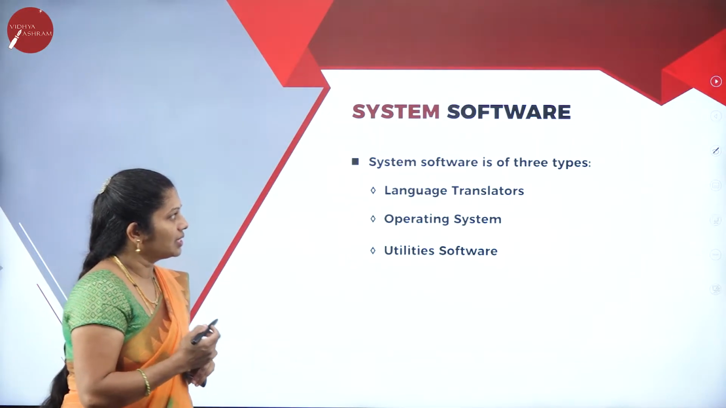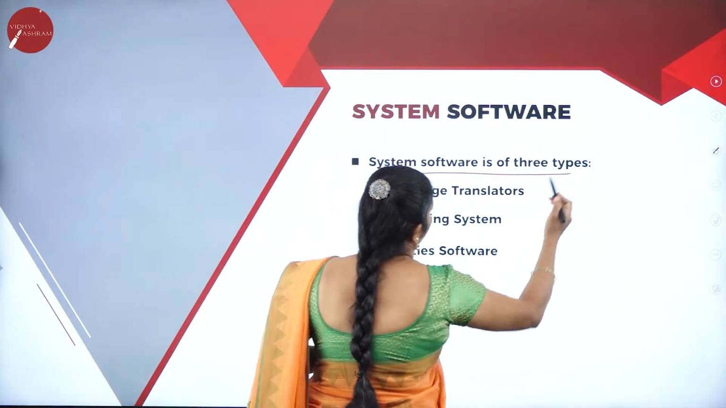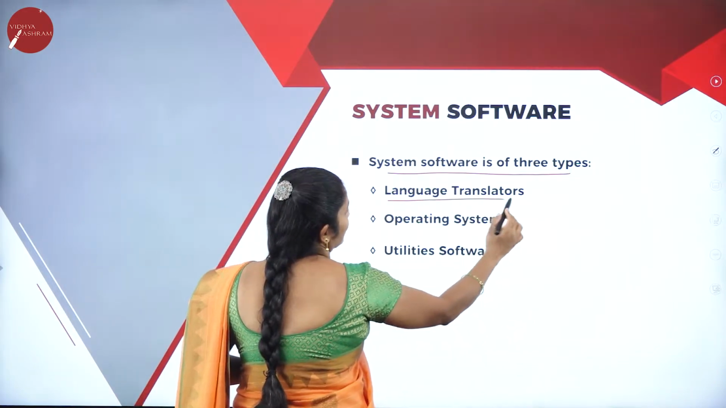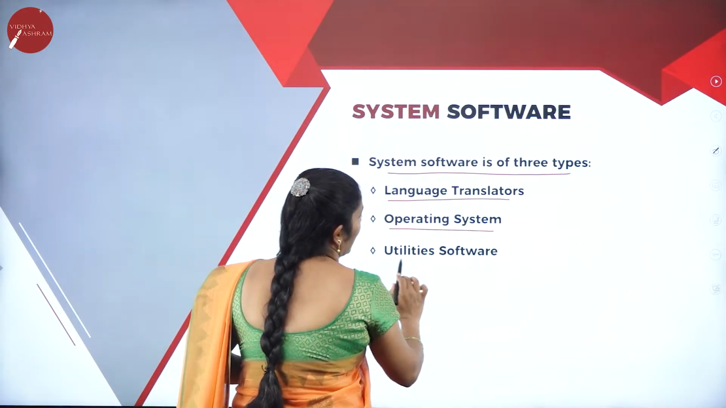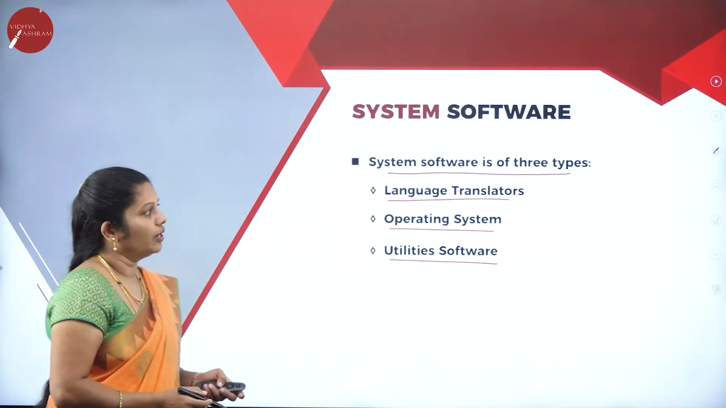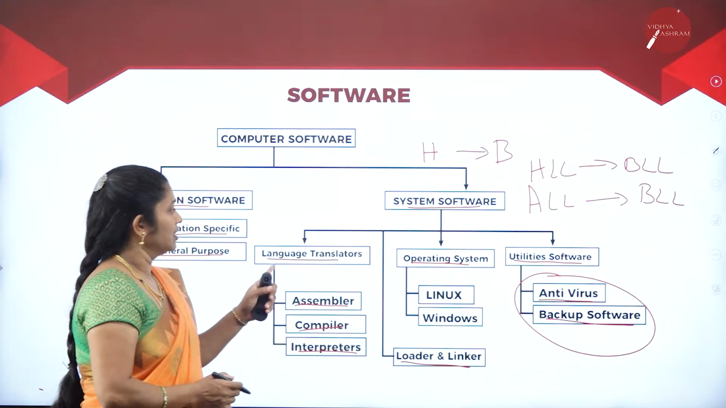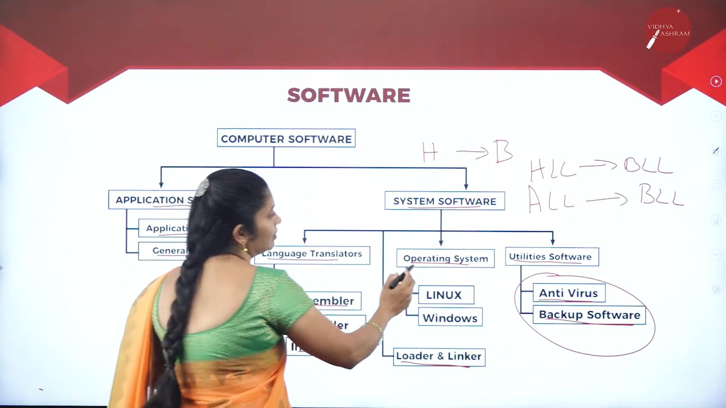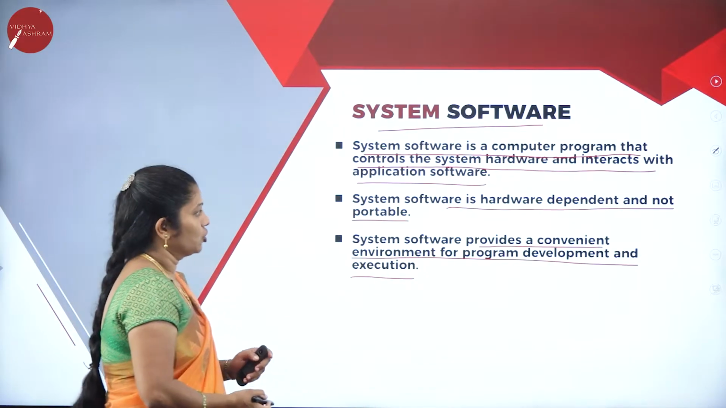System software can be classified into three types: language translator, operating system, as well as utility software. Already in the diagram you observed system software, language translator, operating system, utility software.